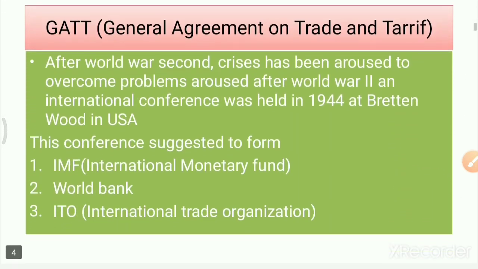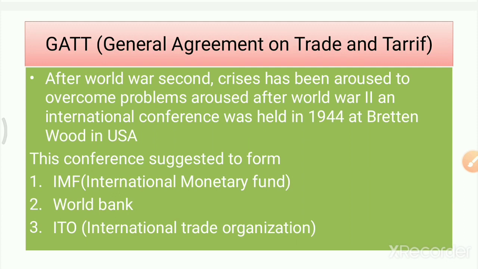and this conference suggested forming three important organizations: IMF, that is International Monetary Fund, World Bank, and ITO, that is International Trade Organization.